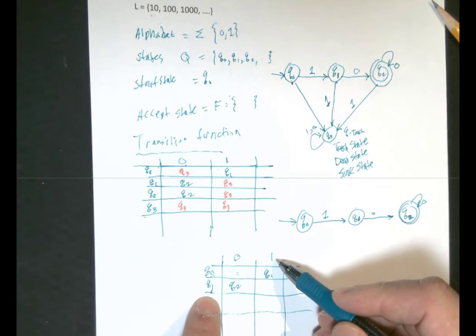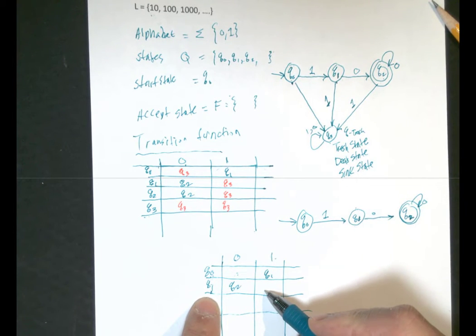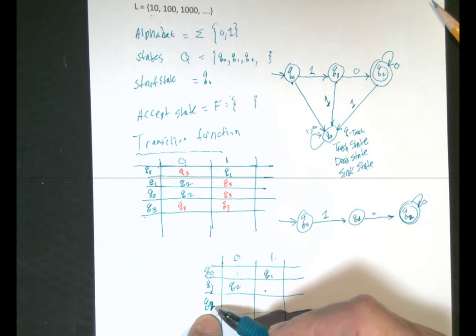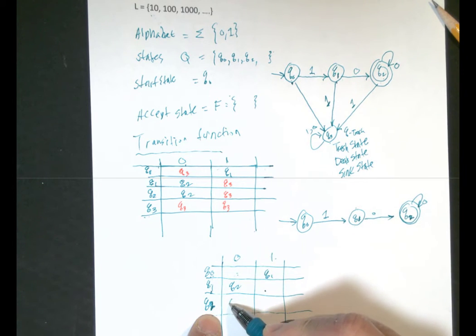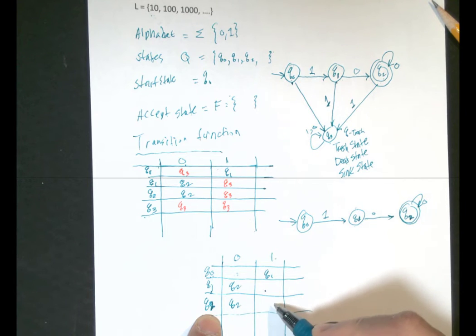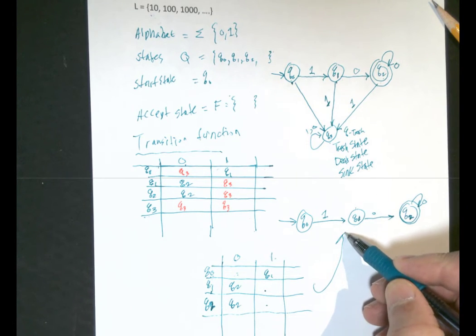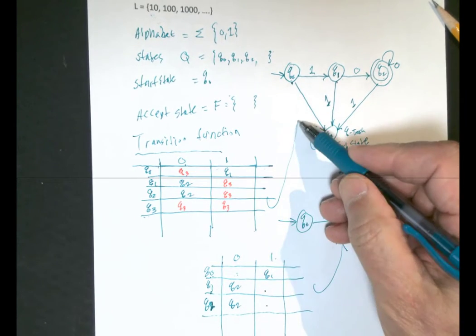Q1 reads a 1. We're not moving. Q2 reads a 0. When we read a 0 at Q2, we will stay at Q2, and in this one we just leave it like that, empty. So that will depict this drawing. This one will depict this drawing.